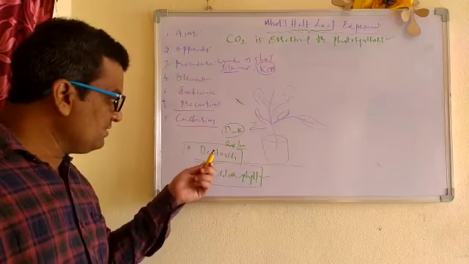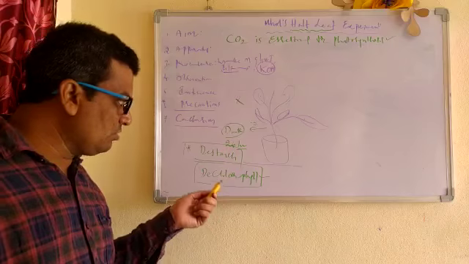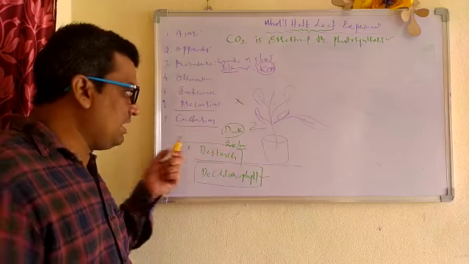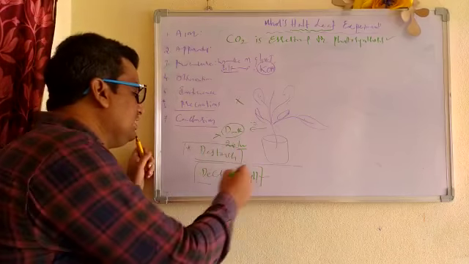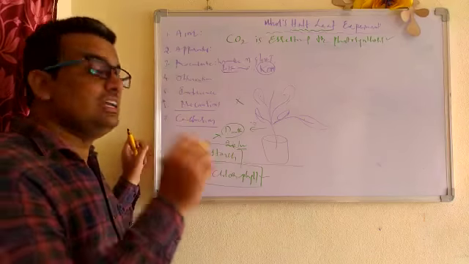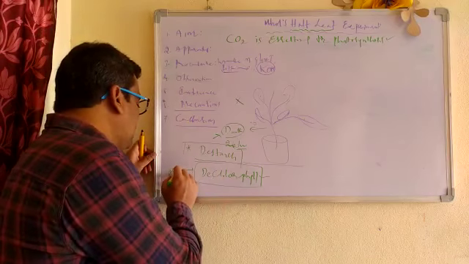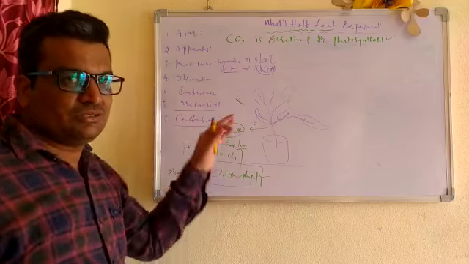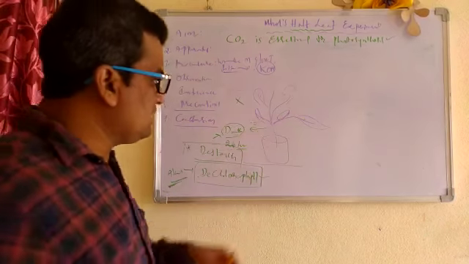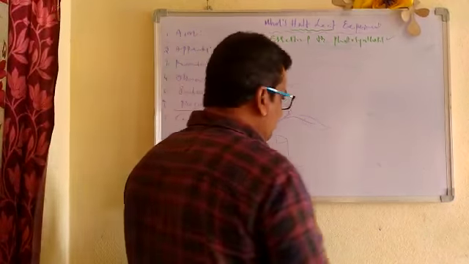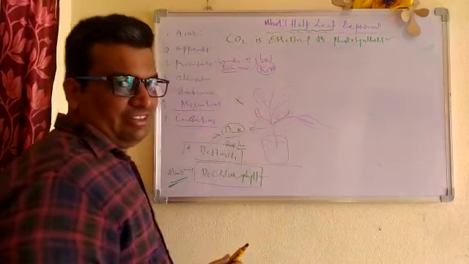You have to keep in your mind, de-starch is different from dechlorophyll. De-starch of a plant is done when we keep it in the dark. Dechlorophyll is done when we boil the leaf in alcohol, ethyl alcohol. These two terms. So what we did, children? We kept this plant in the dark for 24 hours.